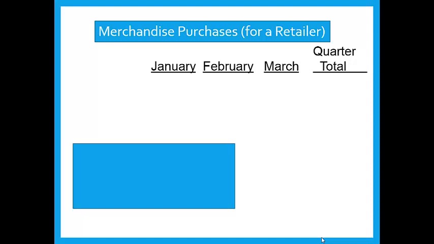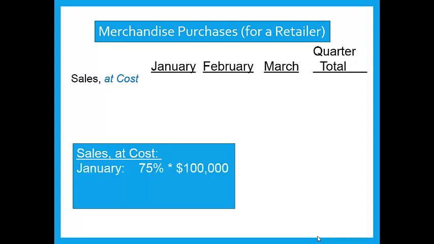Now, when you're thinking about what to buy as a retailer, you certainly want to be able to meet projected sales for each month. So what we'll do first is convert sales to cost for each month. Sales at cost. For January, sales are expected to be $100,000. So at cost, that would be 75% of $100,000. That's $75,000. This is essentially the same thing as cost of goods sold. So sales at cost, cost of goods sold, same thing.